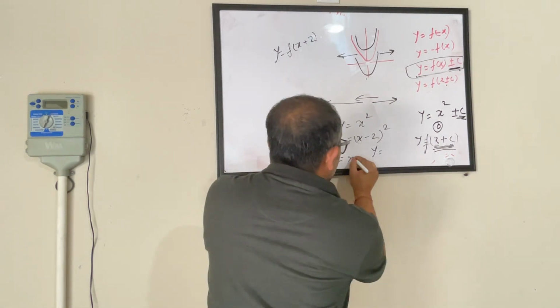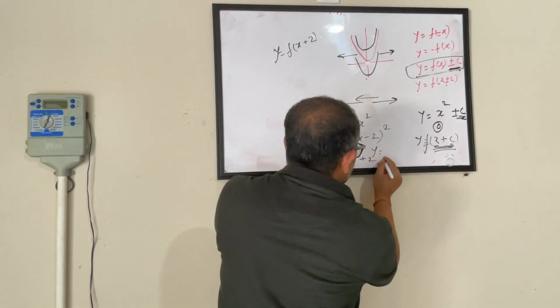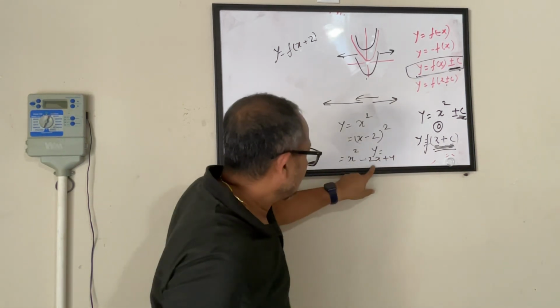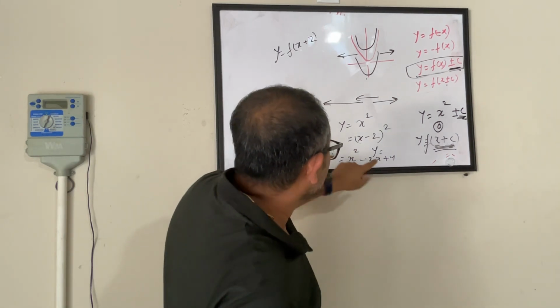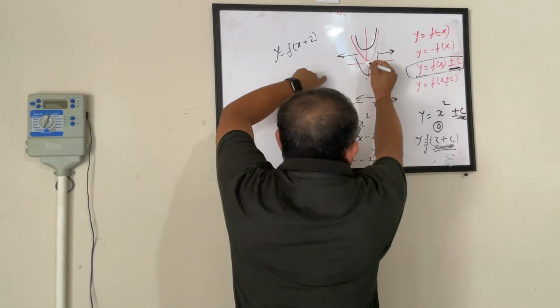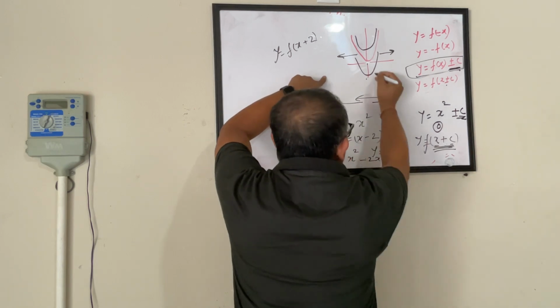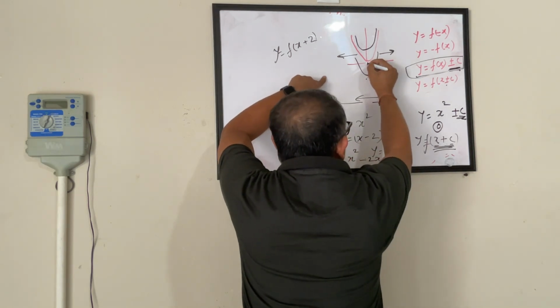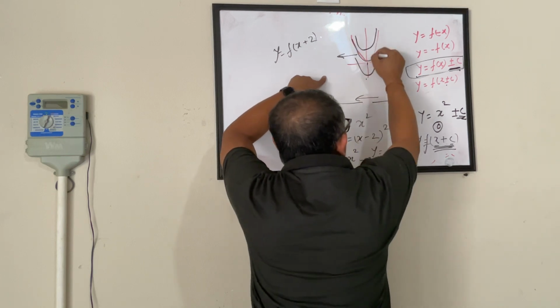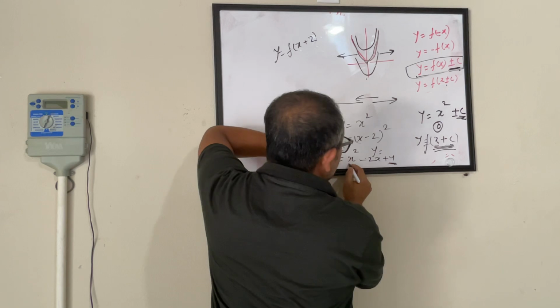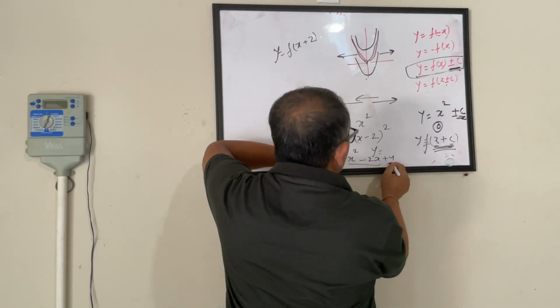So that becomes x squared plus 2x, minus 2x plus 4. So now when x is 0, what is the value of y? Y is 4. So it was here. When x was 0, y was 0. Now what's happening is when x is 0, your y is becoming 4.